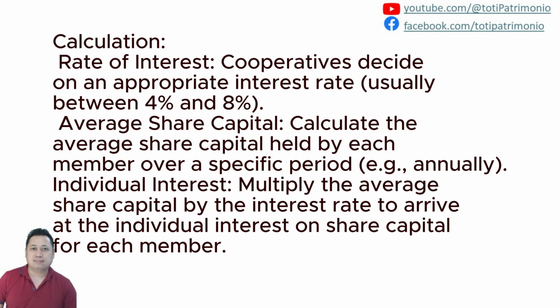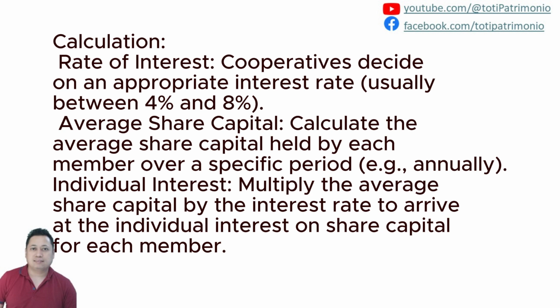The calculation involves the following steps: the rate of interest, which is the cooperative decides on an appropriate interest, usually between 4 to 8%, and then the average share capital. Calculate the average share capital held by each member over a specific period.